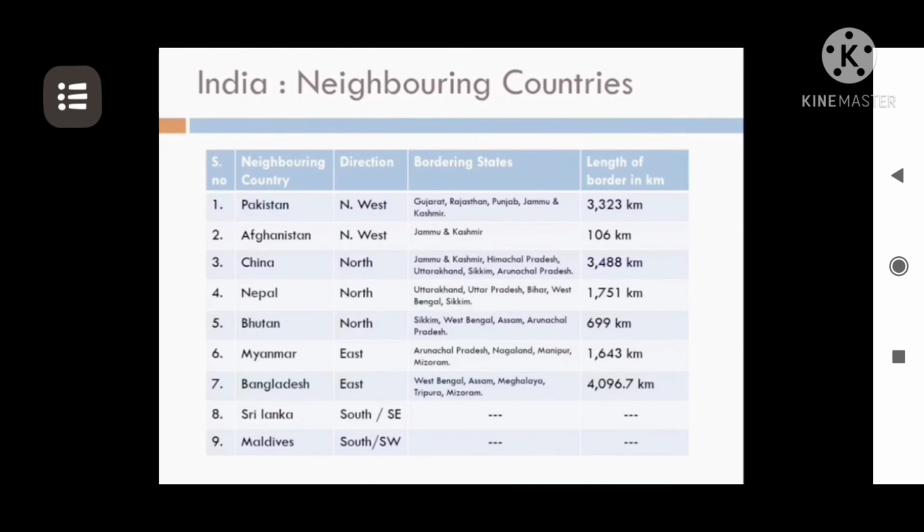If we are talking about the neighboring countries, we have 9 major neighboring countries of India. Starting from the northwest, we have Pakistan and Afghanistan. In the northern part of India, we have China, Nepal, Bhutan. In the east, we have Myanmar and Bangladesh, while the island neighbors in the south are Sri Lanka in the southeast and Maldives in the southwest. Thus, we will be able to remember all the 9 neighboring countries with the help of this small activity.